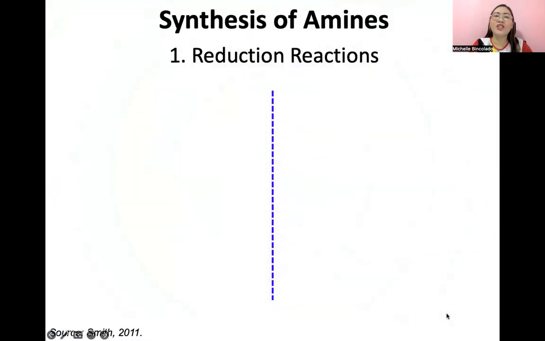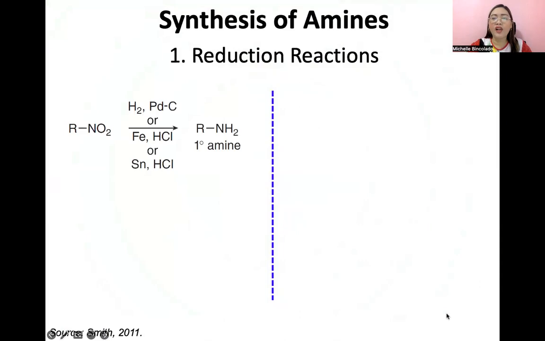So recall guys, yung mga reactions natin last time, sa mga previous crash courses natin, kung ano ba mga reactions yung nag-produce ng amines. Amines can be primarily produced from reduction. So recall, if you have nitrobenzene or you have a nitro compound, sa nitrobenzene kasi natin guys ginamit to if you remember. So you can use hydrogen with palladium, iron, and HCl or tin and HCl to produce a primary amine.